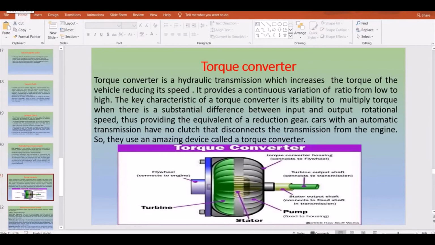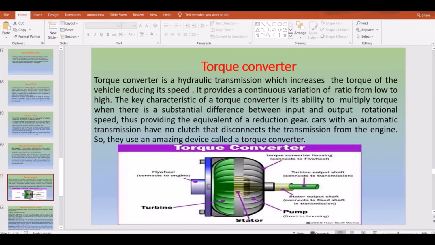Next we'll move on to another part of hydraulic transmission, which is the torque converter. This torque converter is along similar lines to the fluid coupling which we have just learned. It is also a hydraulic transmission which increases the torque of the vehicle while reducing its speed. It provides a continuous variation of ratio from low to high. The key characteristic of the torque converter is its ability to multiply torque when there is a substantial difference between the input and output rotational speeds, providing the equivalent of a reduction gear.